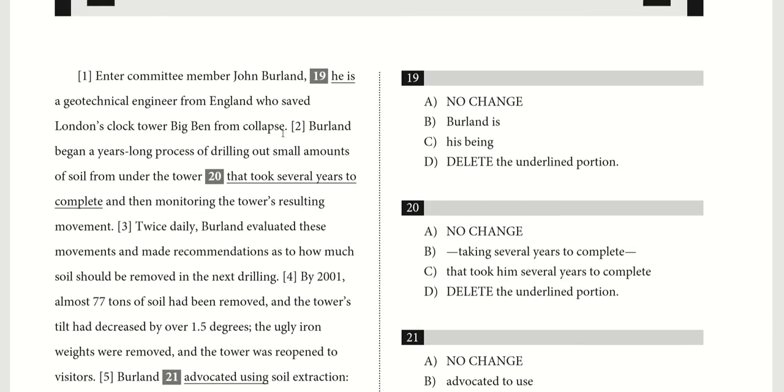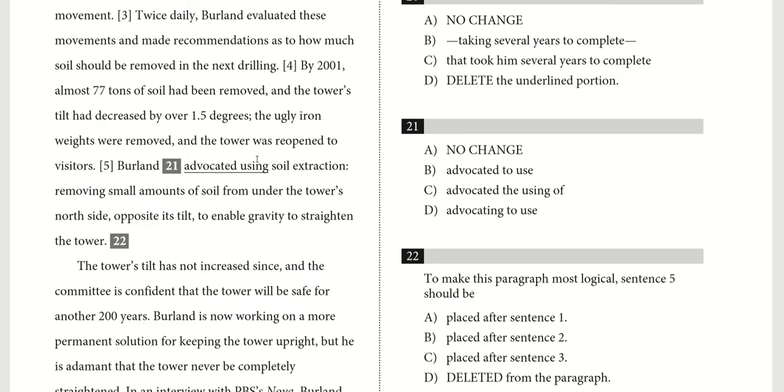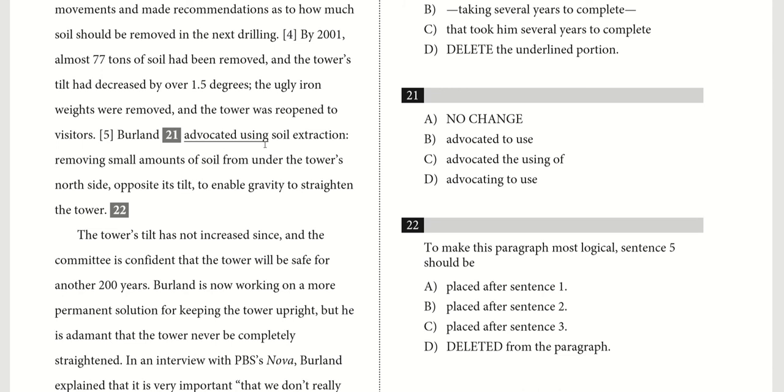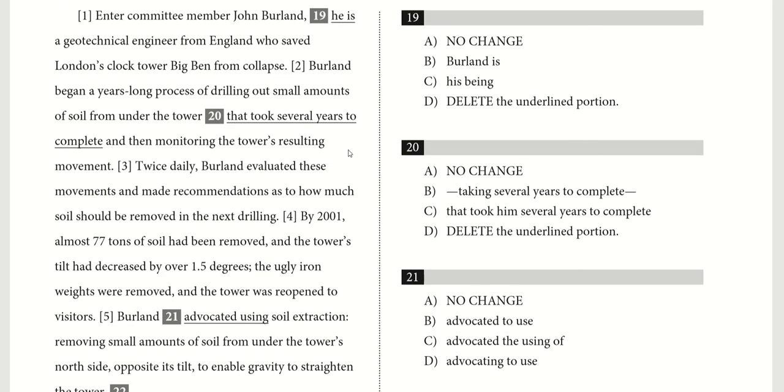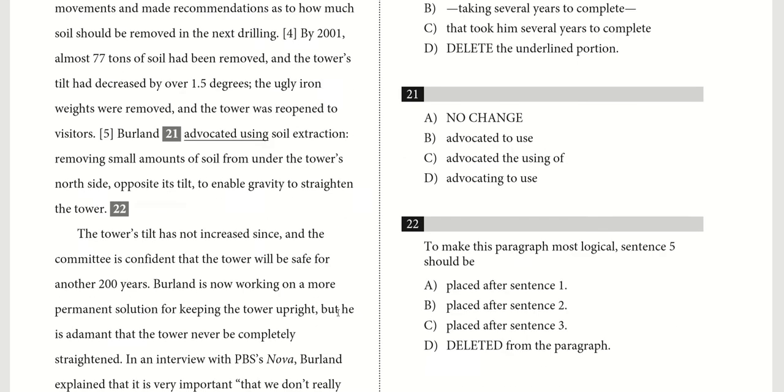Putting it right after sentence 1 allows us to describe who he is, explain that he advocated for soil extraction, explaining what soil extraction is, and then saying how it was used. So A.